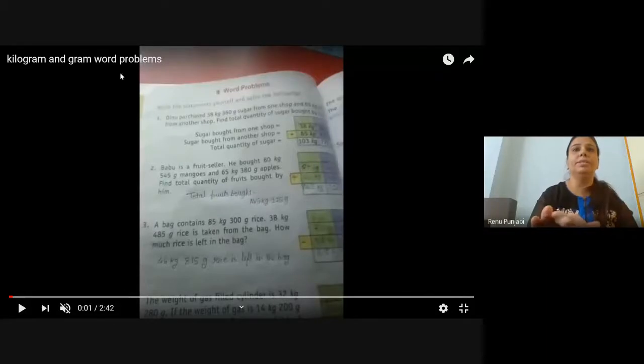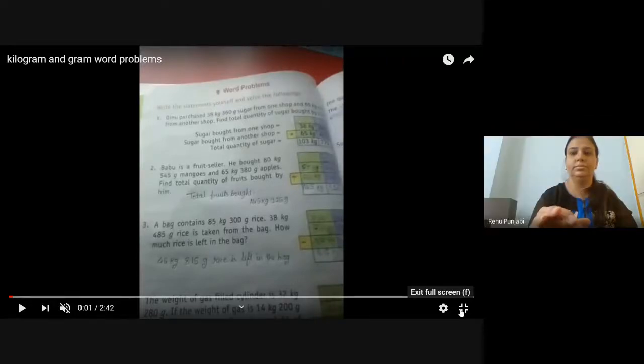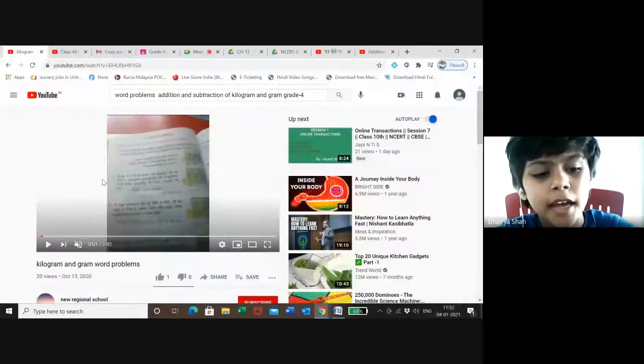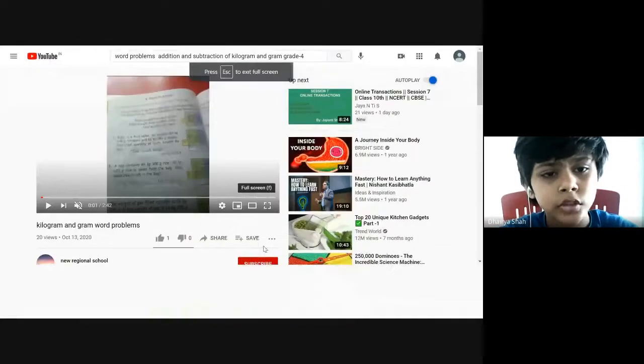What problems are related to this? Dinu purchased 38 kg 360 gram sugar from one shop and 65 kg, you will write 600 grams. Excuse me, Renu, it's not clear properly. Ma'am, I'm saying, can you send this in classroom so we can do from there?